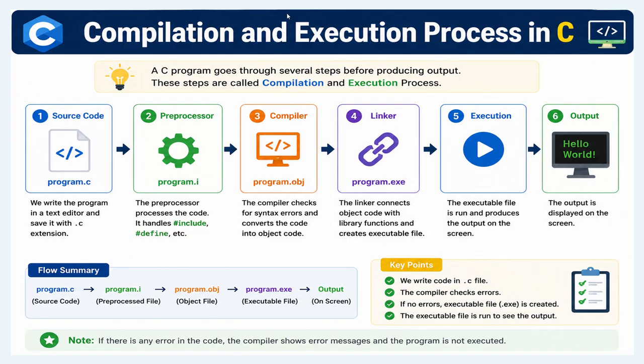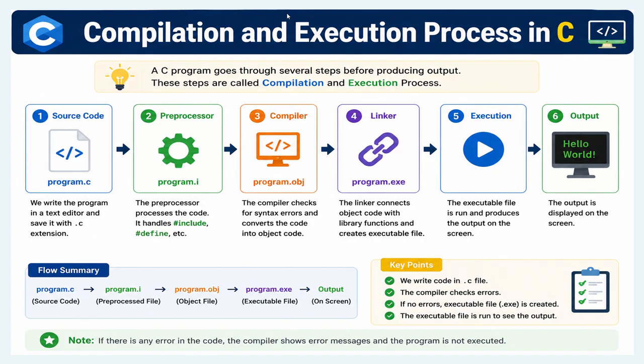Next topic is the compilation and execution process in C. First we write our program and save it with the .c extension, helloworld.c. Next we compile the program using the GCC compiler command.